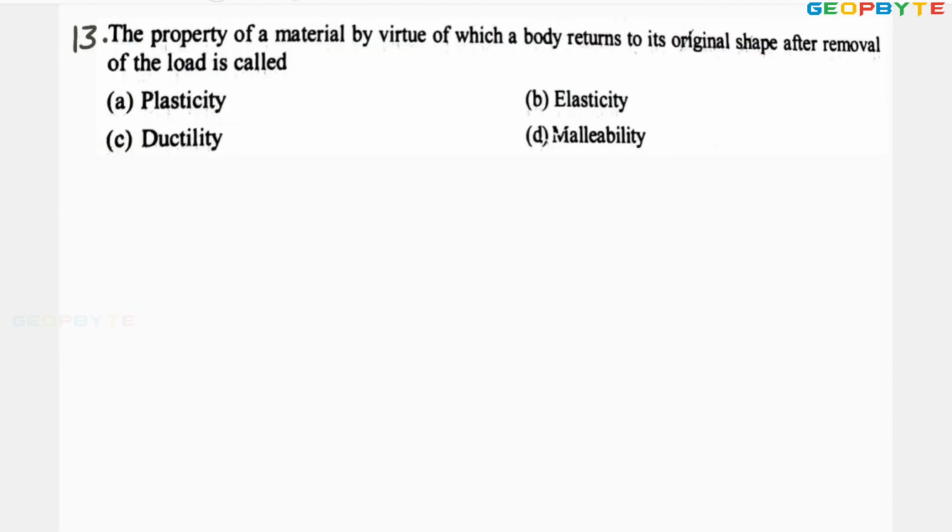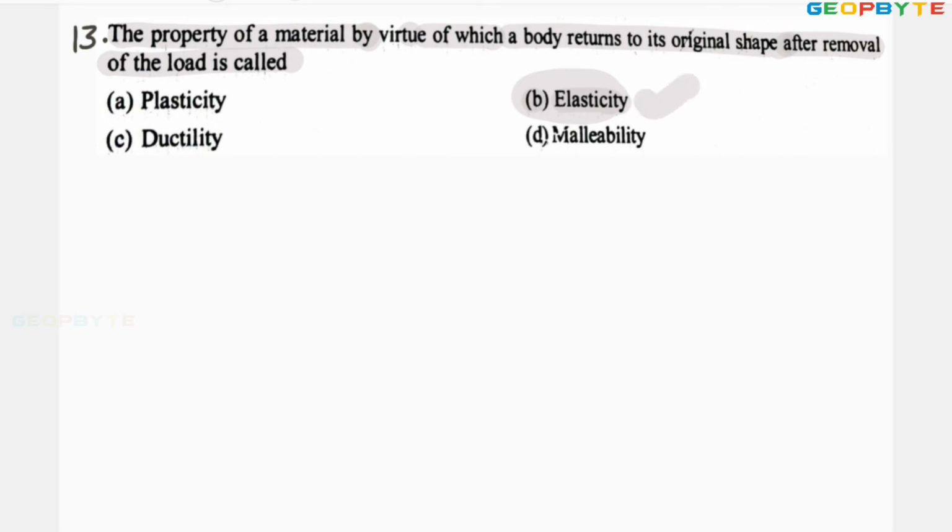Look at the 13th problem. The property of material by virtue of which a body returns to its original shape after the removal of load is called elasticity. Elasticity is the limit up to which the bodies can get back to its original shape under the removal of external force.